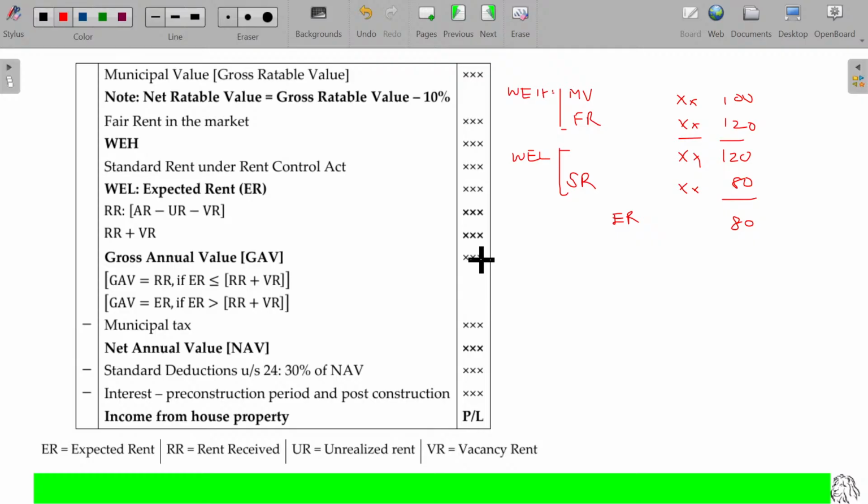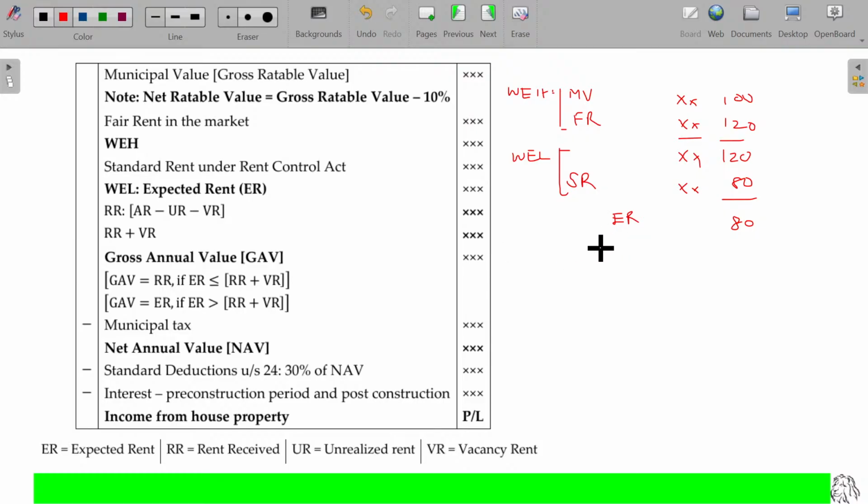If you show your actual rent is 90, government is very happy. If you are showing more income, government always appreciates your growth. Parallelly, government also appreciates tax growth, right? So both appreciate you and appreciate the tax revenue. So expected revenue 80, your actual annual rent should not be less than that.